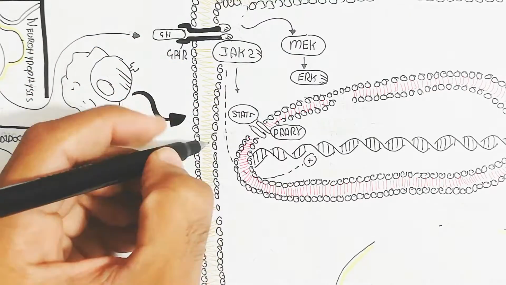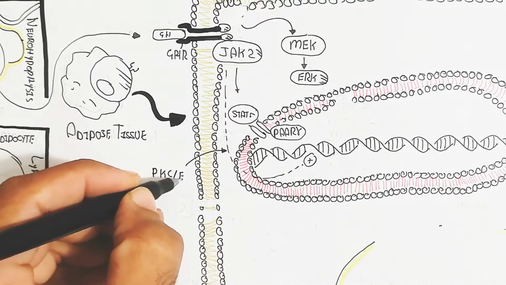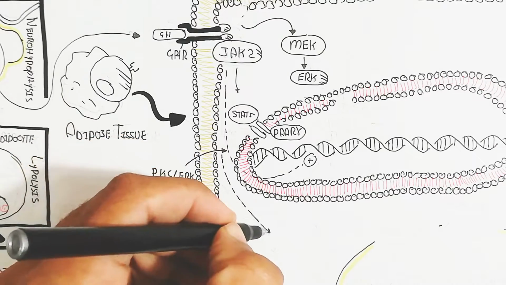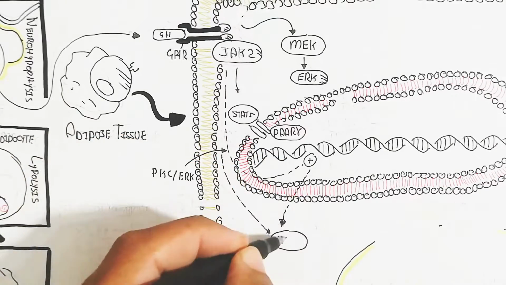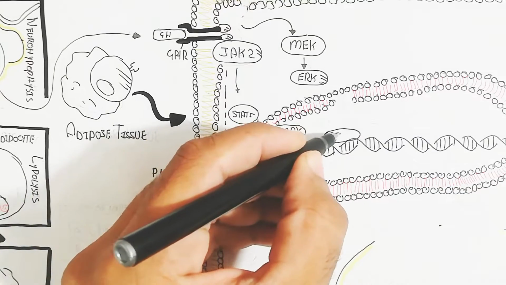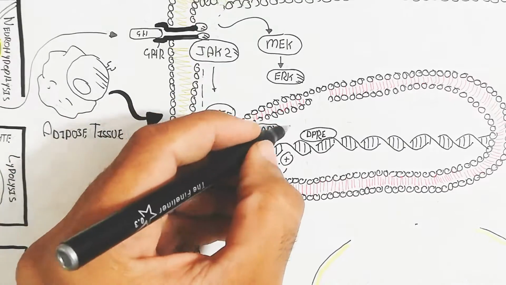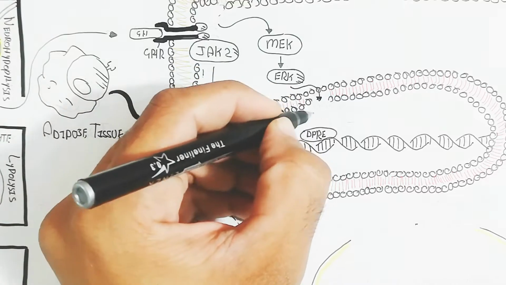PPAR alpha is a nuclear receptor, and in this way it basically targets the DNA, leading to production of the hormone sensitive lipase phosphorylation to activation.